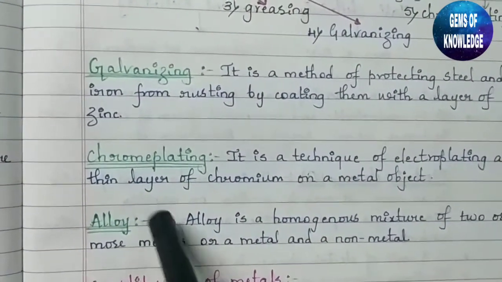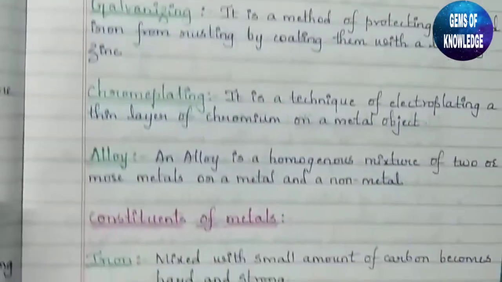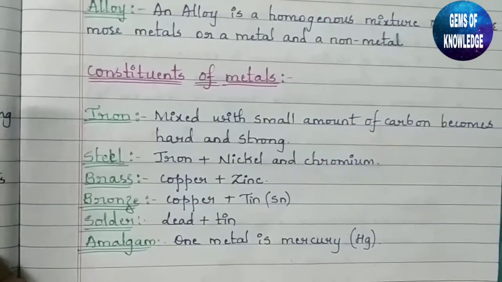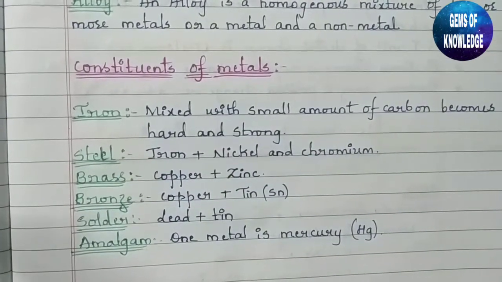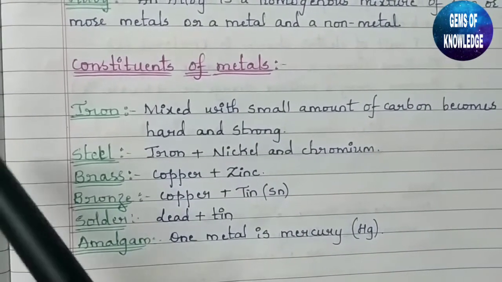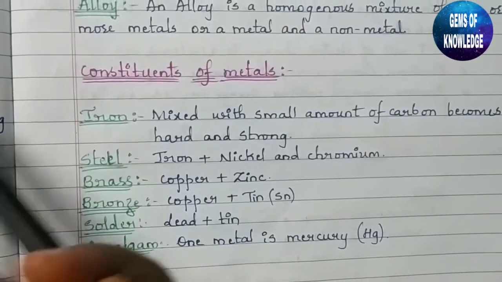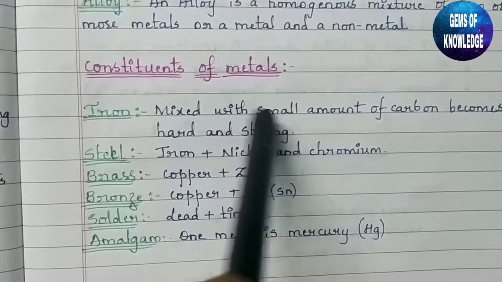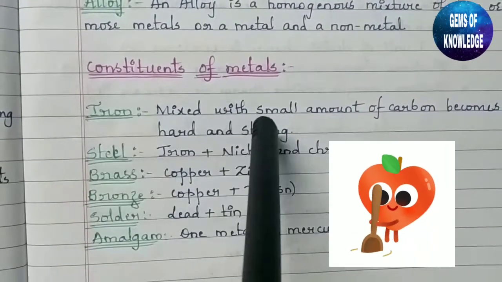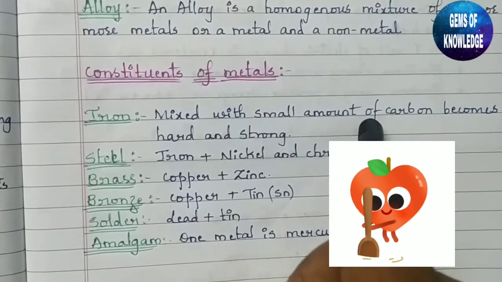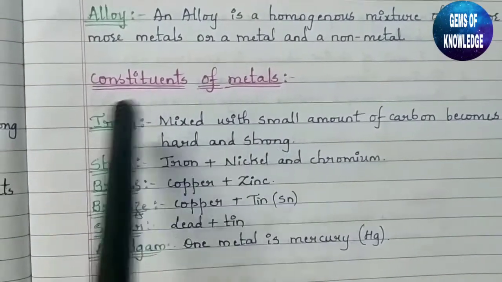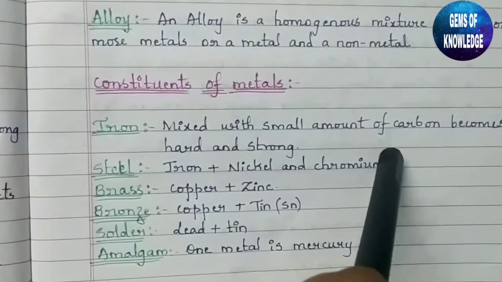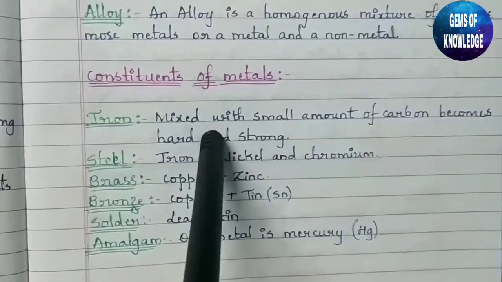This is nothing but alloy. Next we need to study the constituents of metals. By mixing some of the metals, we can make a different type of metal. You can see here iron. When the iron is mixed with a small amount of carbon, it becomes hard and stronger.